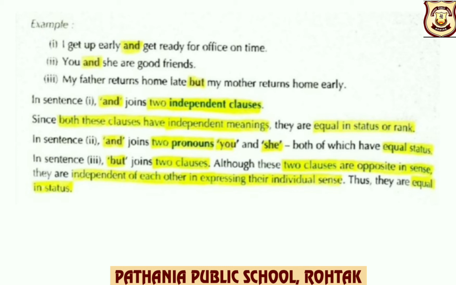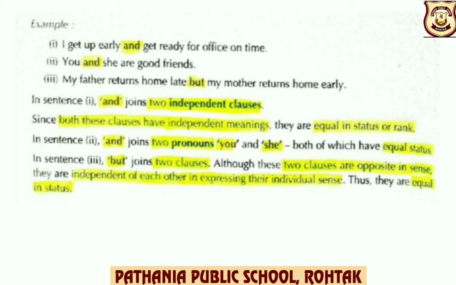So children, here you can see in sentence 1, the conjunction and is used to join two independent clauses. Since both these clauses have independent meanings, they are equal in status or rank. In sentence 2, and joins two pronouns, that is you and she, both of which have equal status.